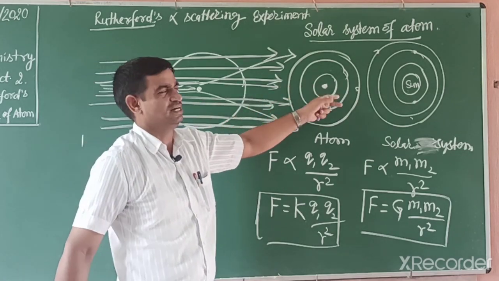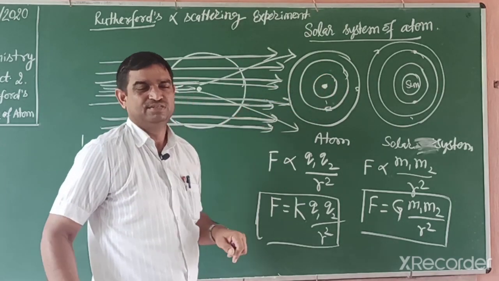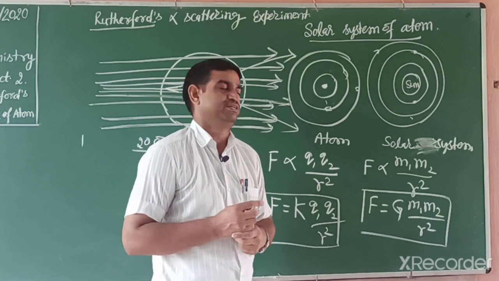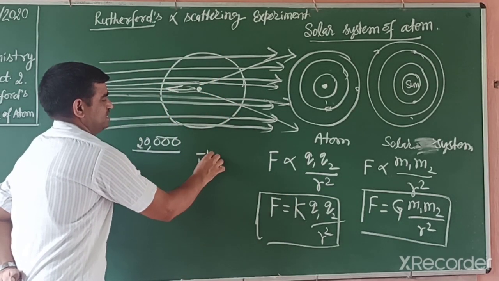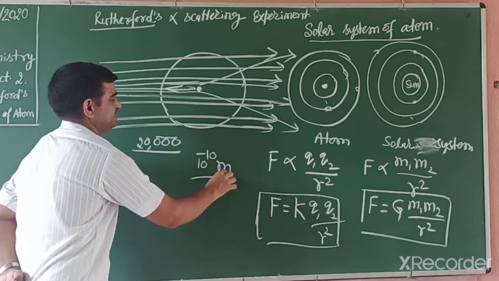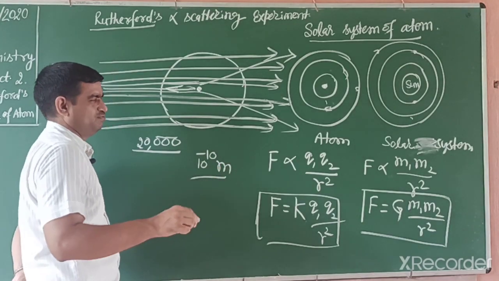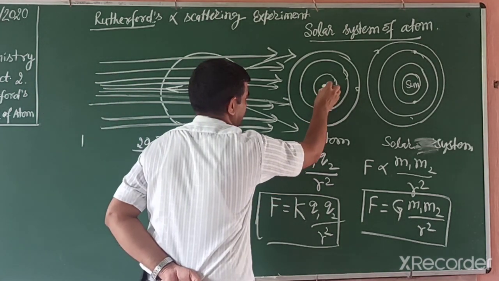90% of the atom is vacant, with the nucleus at the center. He found out the size of the atom. Atom size is 10 to the power minus 10 meter. That was already given by Thomson. But he found the nucleus size.